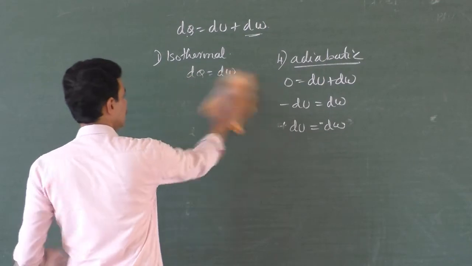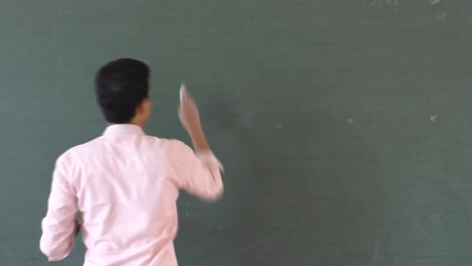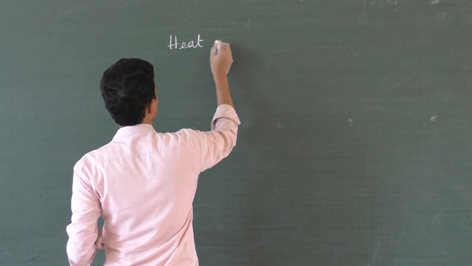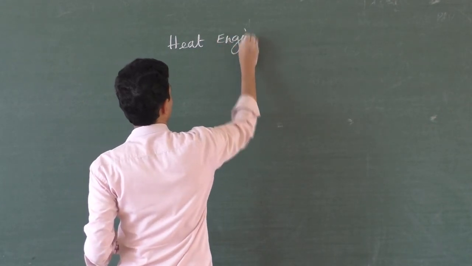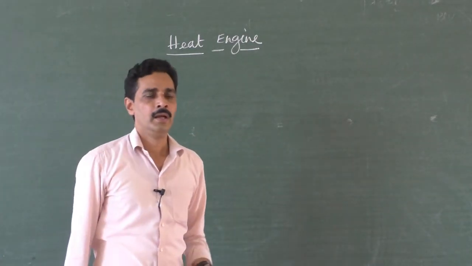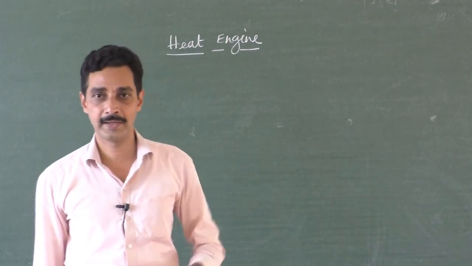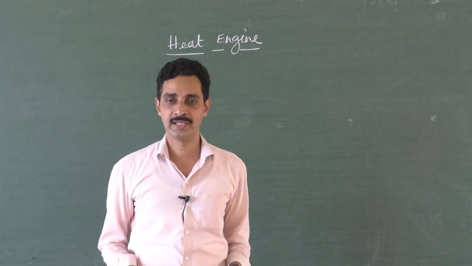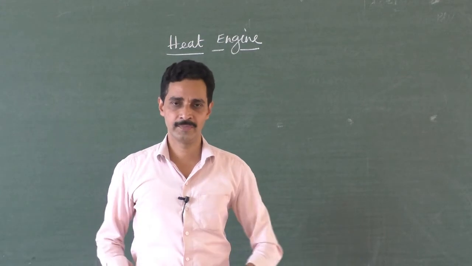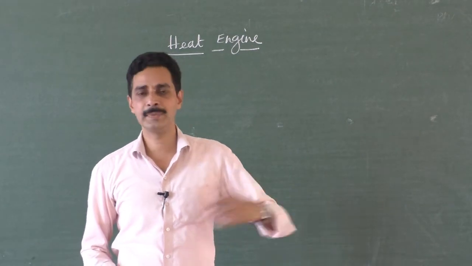So now, going to the heat engine. A heat engine is a device which converts heat energy into mechanical work and vice versa. Now, what are the main parts of a heat engine? Of course, just a qualitative discussion, you know everything about it. If your heat engine has to work, it has to get the heat energy from somewhere else because heat energy must be supplied. It needs a source, that is a hot reservoir, which can give away heat energy to this working substance. So you need a working substance, and you need a hot reservoir which will supply the heat energy.